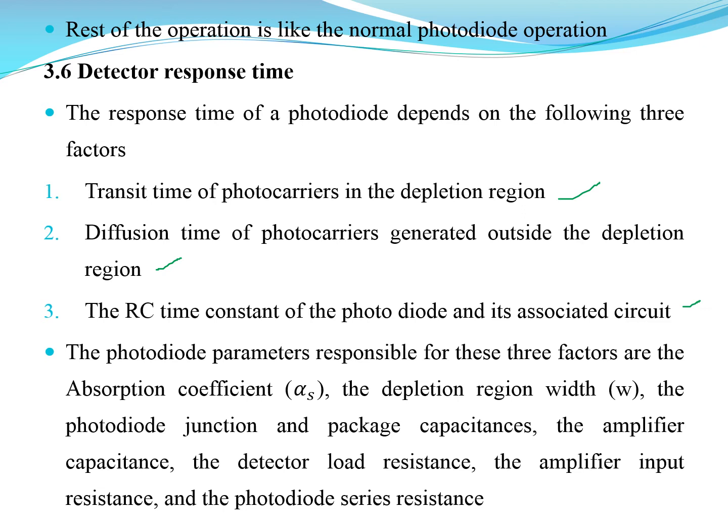So the photodiode parameters which are responsible for these factors are: one is the absorption coefficient, the width of the depletion region, as we already saw earlier, the photodiode junction capacitance and package capacitance. These are the two factors we consider here: the amplifier capacitance, the detector load resistance, the amplifier input resistance, and the photodiode series resistance. So these are the resistances and capacitances based on which the photodiode parameters are going to be affected.